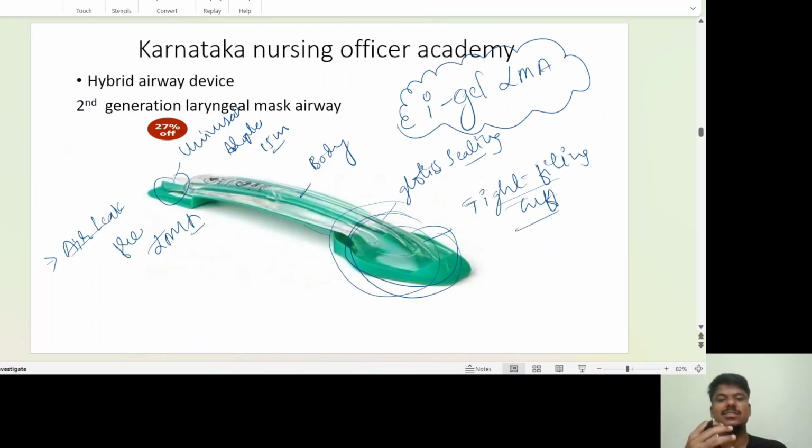There will not be air leak, so however much volume you are delivering will surely be delivered to your lungs. So the ProSeal LMA and Igel LMA are the second generation LMAs.